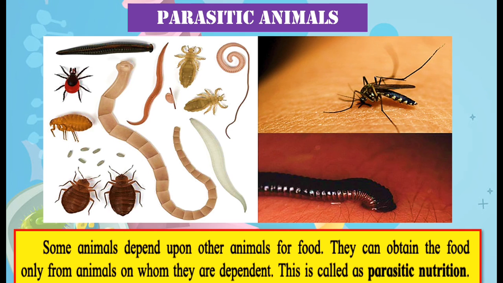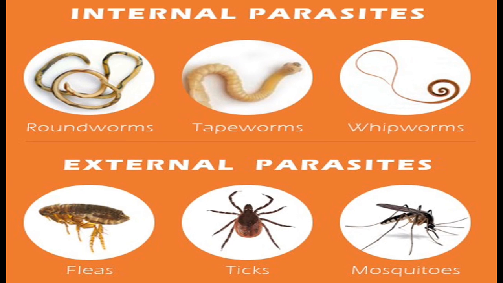Let's go further. Now there are internal parasites also, and there are external parasites as well in our body. There are some worms which are inside our body, like the tapeworm, roundworm, whipworm. I'll show you all how these worms are actually harming and how they are removed. Whereas there are external parasites also, like fleas, ticks, mosquitoes, bed bugs, etc., which live outside, on top of our body, and are harming us. There are some parasites which are living inside our body and harming us, and they are getting nutrients from it. So let's have a look.